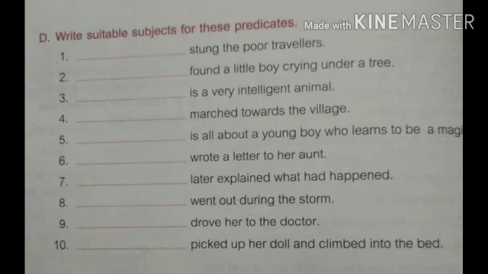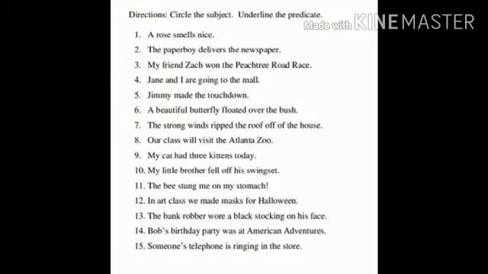Now children, exercises A, B, C and D you will be doing in your book. And children, the sentences that you see on the screen, copy them down in your language notebooks. You will circle the subjects and underline the predicates. Hope the chapter subject and predicate now is clear to you.